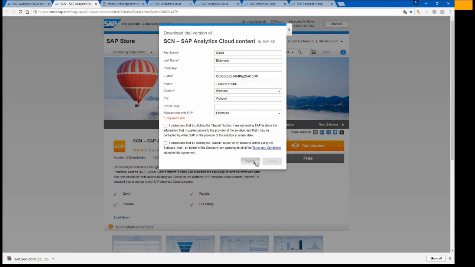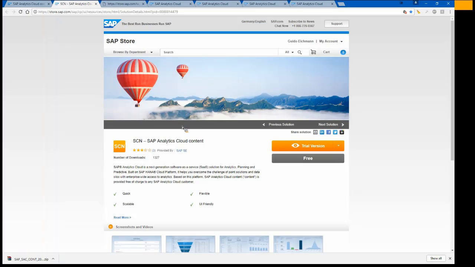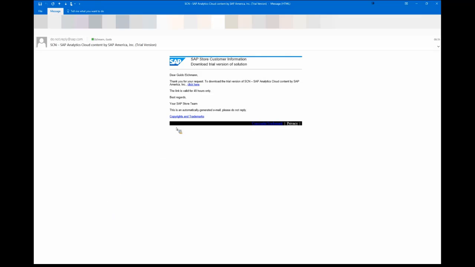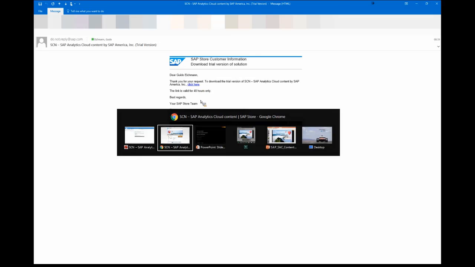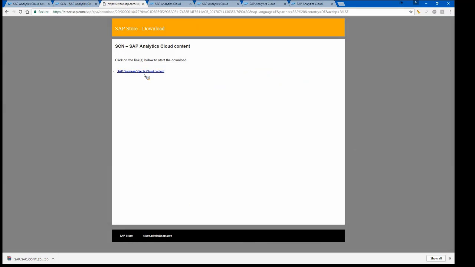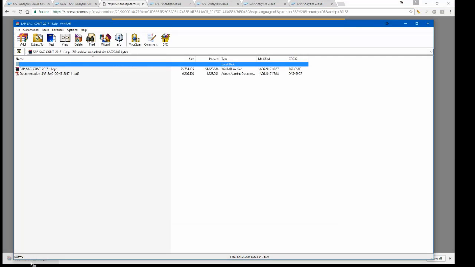You fill out your data, tick the checkboxes about the terms and conditions, and would finally get a confirmation mail. That's the mail you will receive immediately. In case there is an issue, please also use the blog for posting errors or questions around that, and we'll be happy to support you here, or use the email address also provided in the blog. The link in the email is valid for 48 hours, and that brings you to a download store. You press the download button, and then you get a packed file, this zip file.